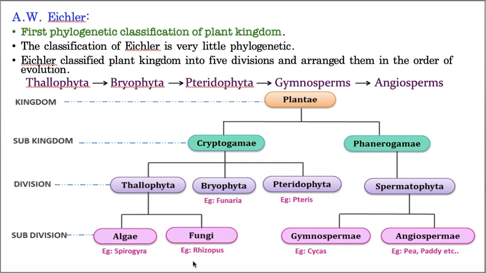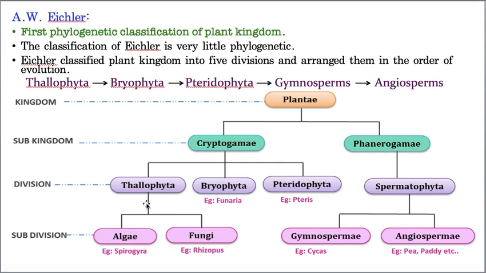What is that? See, kingdom Plantae, that means all the plants, includes cryptogams and phanerogams. Cryptogams means non-flowering plants, whereas phanerogams means flowering plants. Cryptogams are again divided into division Thallophyta, division Bryophyta, and division Pteridophyta. Now I am coming to the drawback of his classification.